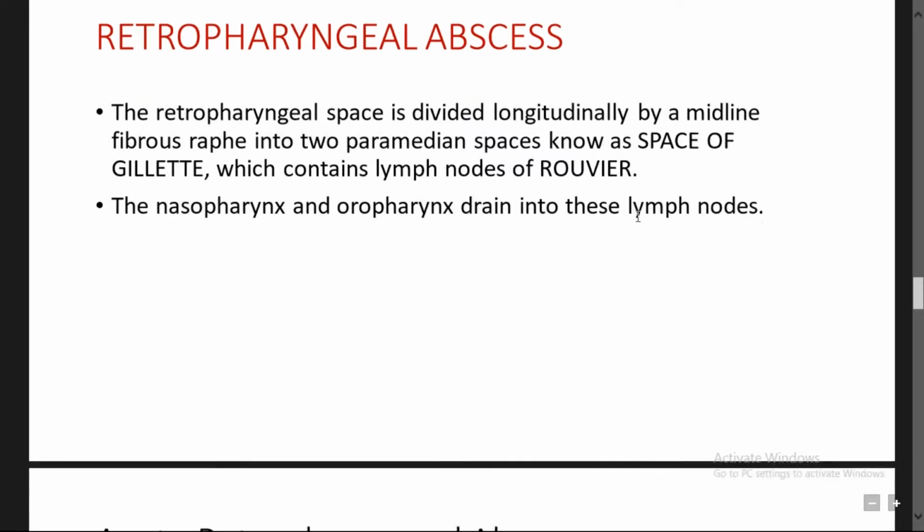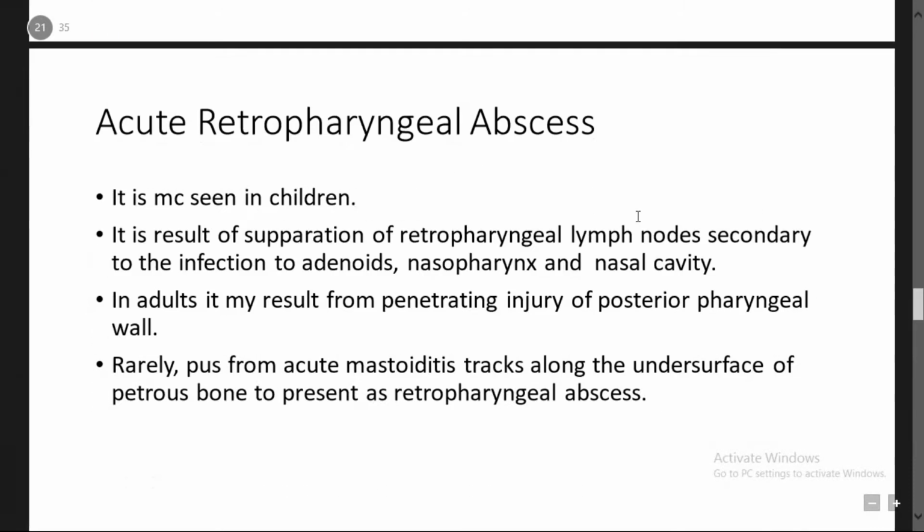I told you this. And next one is acute retropharyngeal abscess. It is most common in children. It is the result of suppuration of retropharyngeal lymph nodes secondary to infection of the adenoids, nasopharynx, and nasal cavity.